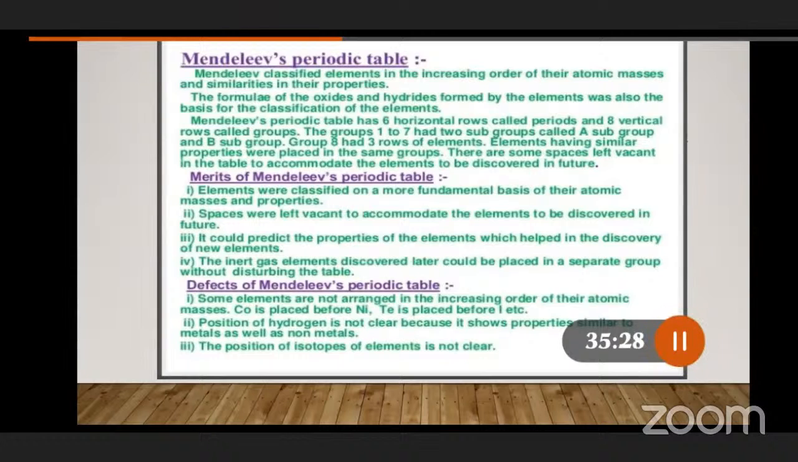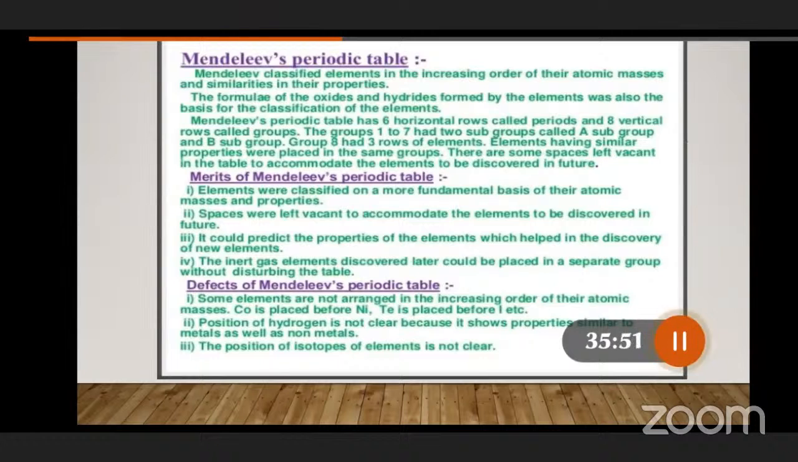It could predict the properties of the elements, which helped in the discovery of new elements. Similarly, the inert gas elements discovered later could be placed in a separate group without disturbing the table. What does this mean? Any new element that came, inert gases that came, in the Mendeleev periodic table he constructed, no element is disturbed. They have been kept in a separate column.